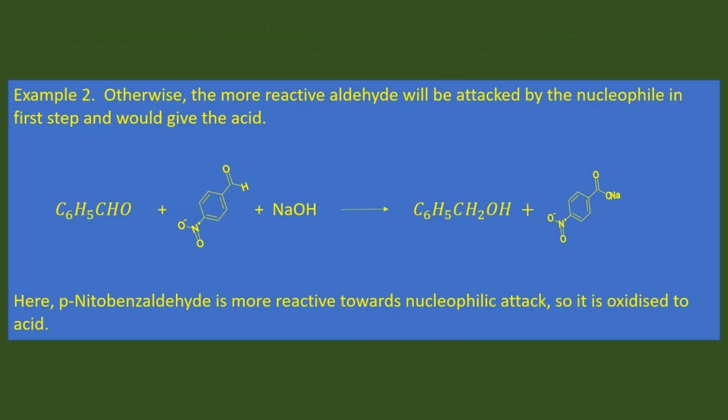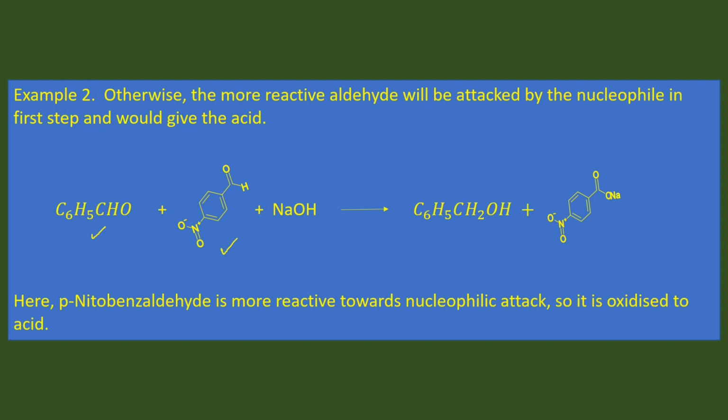In another example, if there is no formaldehyde molecule in the reaction, then the more reactive aldehyde will be attacked by the nucleophile in the first step and would give the acid. Now, among benzaldehyde and para-nitrobenzaldehyde, para-nitrobenzaldehyde is more reactive towards nucleophilic attack.